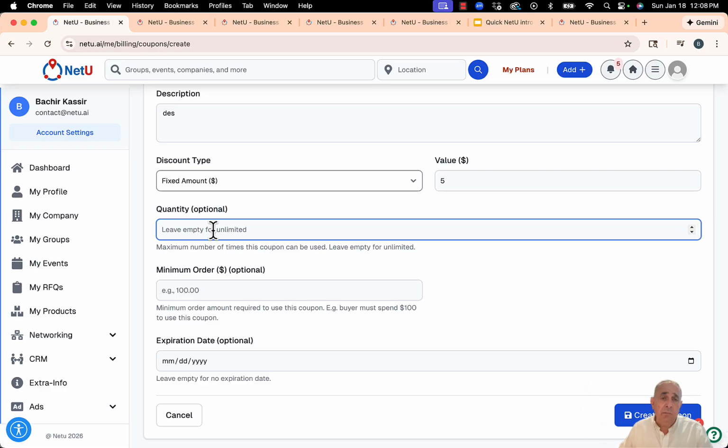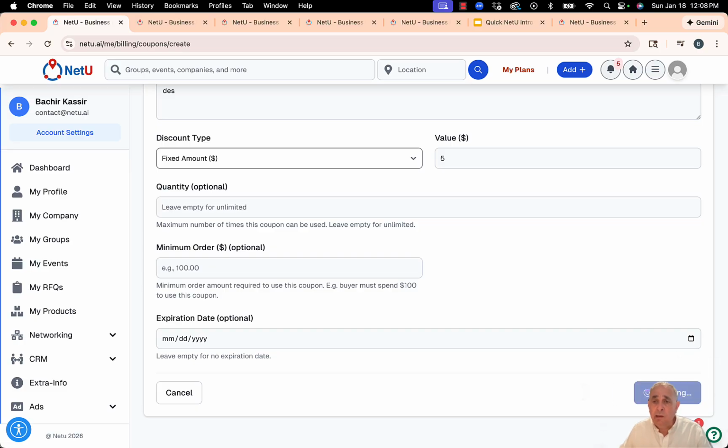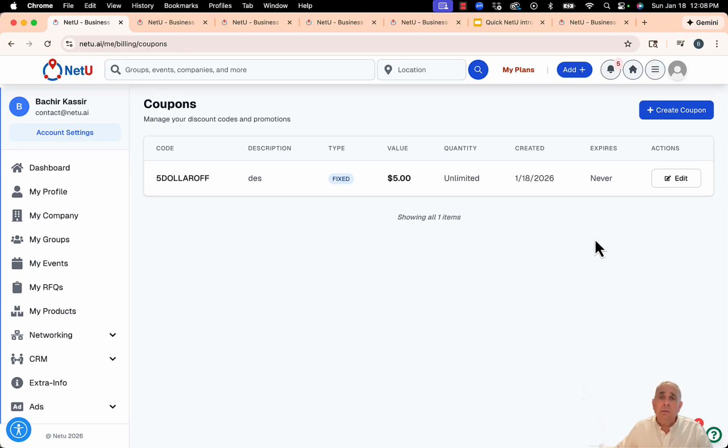And how many available? If you leave empty, it's unlimited, but sometimes you say, okay, only the first 10 can get this coupon. And you can say when this expires, and if there's no expiration, you just leave it empty. But you might say, okay, this offer is valid till the end of the month, for example. But anyway, I'm gonna create the coupon, and you can select people for these coupons so they can do checkout.